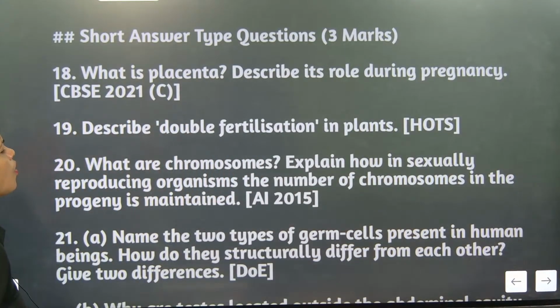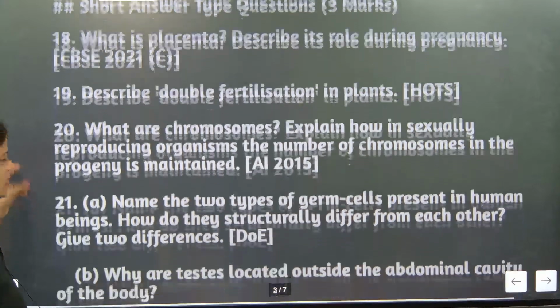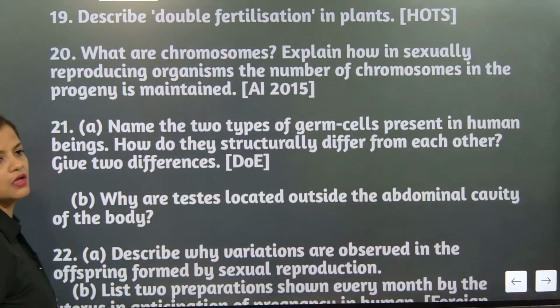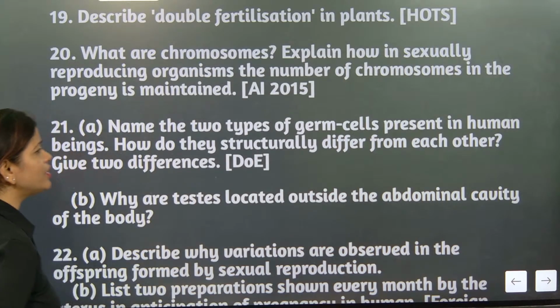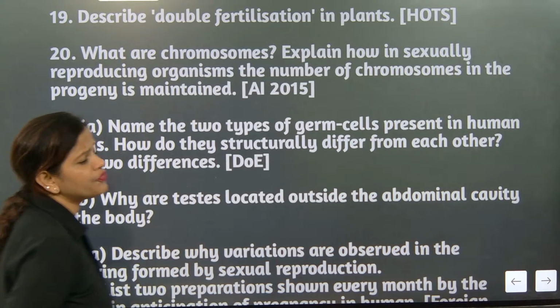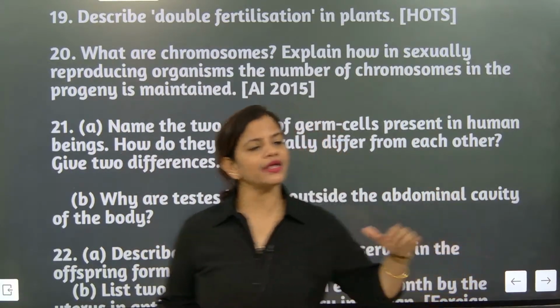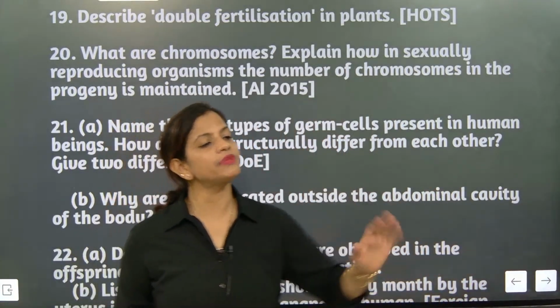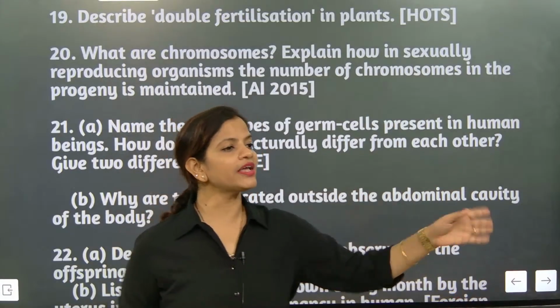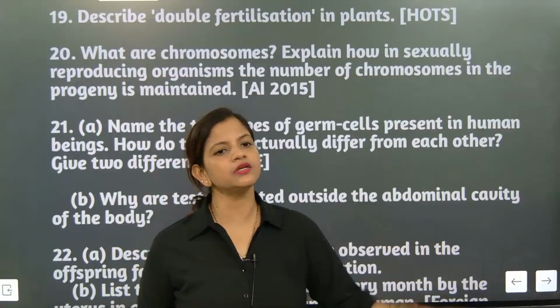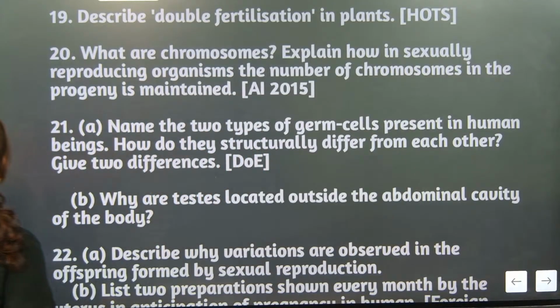The question is, what are the chromosomes? I think we have done this. Name the two types of germ cells present in human beings. Sperm and ova. How are they structurally different from each other? Give two differences. Structurally, sperms are motile, meaning they can move, but ova cannot move. Graafian follicles are present; I am going to show you one structure.